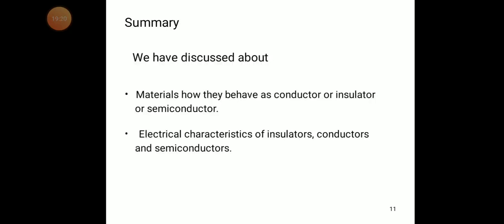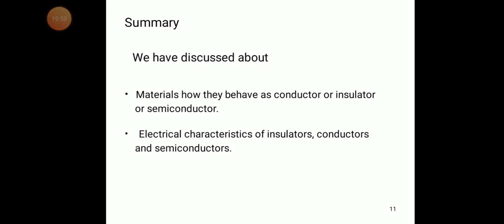Now we try to summarize what we discussed in the previous slides. We discussed materials: how they are classified, and how they behave as a conductor, as an insulator, or as a semiconductor.